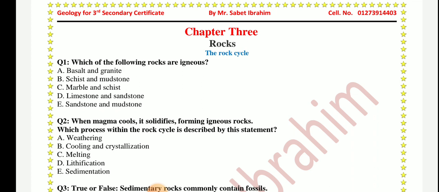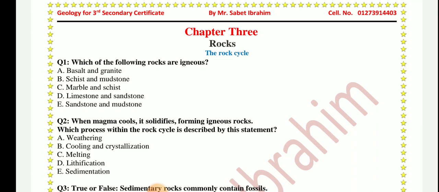Now we have some questions here. Question number one: which of the following rocks are igneous? Basalt and granite, schist and mudstone, marble and schist, limestone and sandstone, sandstone and mudstone. So, what is the correct answer? Basalt and granite are igneous.